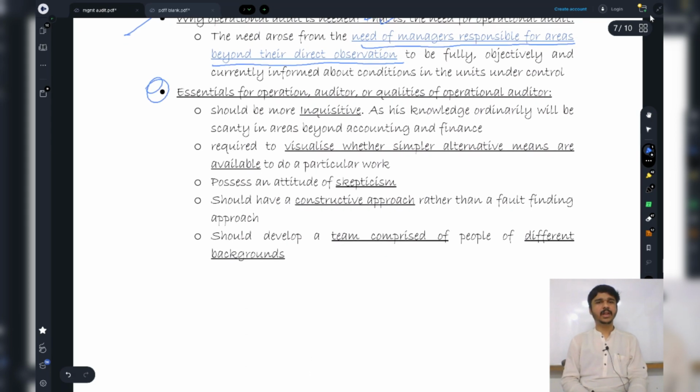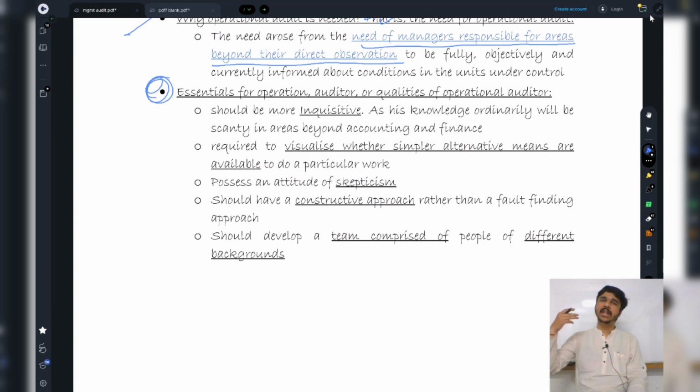Now, as a management auditor, I had certain requirements. As an operational auditor, I need to have certain knowledge. I need to have certain qualities. Firstly, I should be inquisitive. See, I don't have much knowledge beyond the area of accounting and finance, but I'm still going and looking at how the bat is being produced.